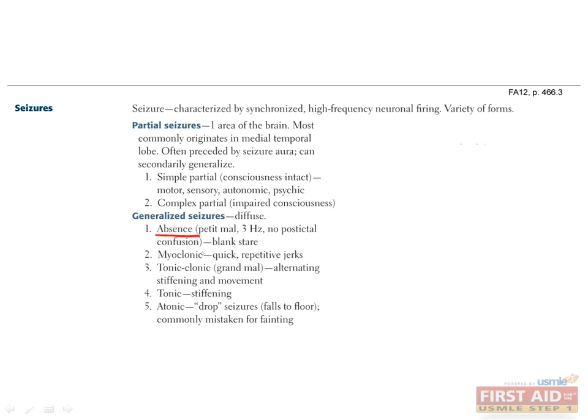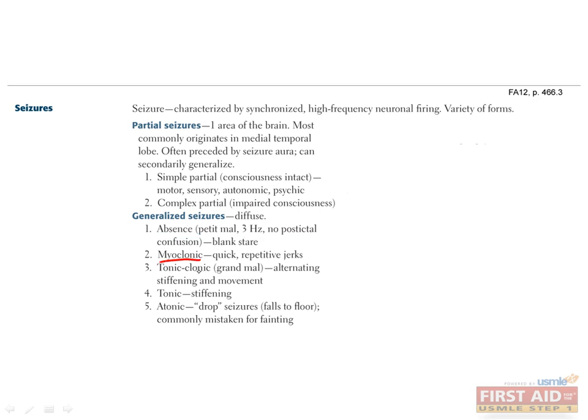Generalized seizures come in many forms. Absence seizures are most common in childhood. These kids will space out for a few minutes and then snap back to reality. Uninformed parents and teachers may think the child is daydreaming. It is characterized by a classic 3 Hz spike and wave on the EEG. Most kids will grow out of absence seizures during adolescence.